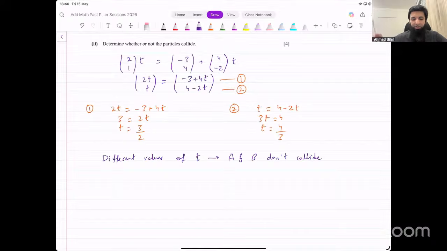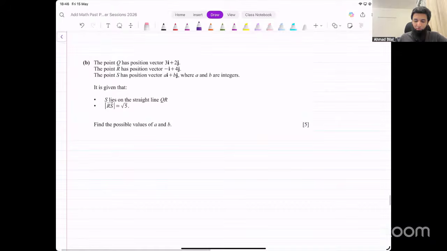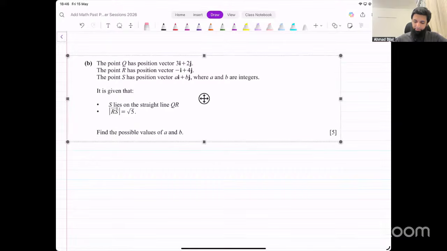Okay, let's move on. So now they're saying the point Q has position vector this. Point R has position vector this. Point S has position vector this, where A and B are integers. It's given that S lies on the straight line QR. Find the possible values of A and B.